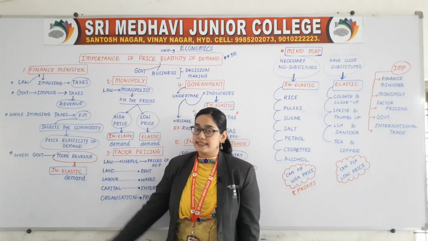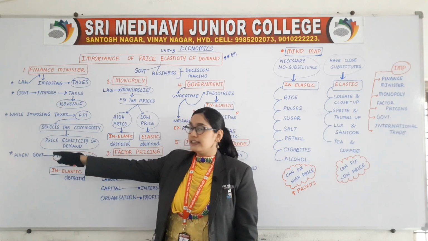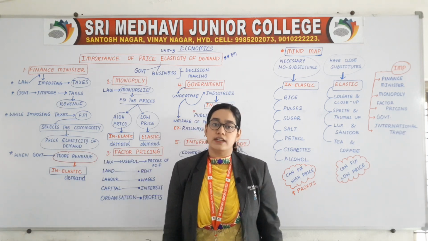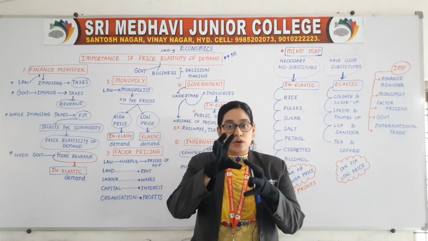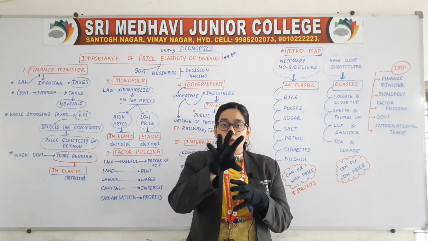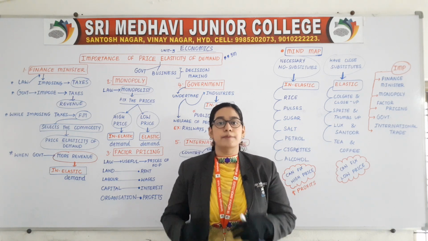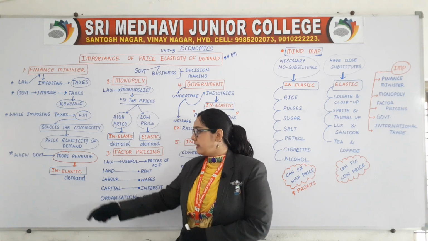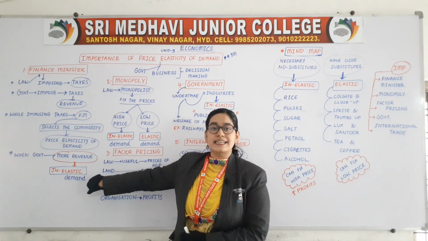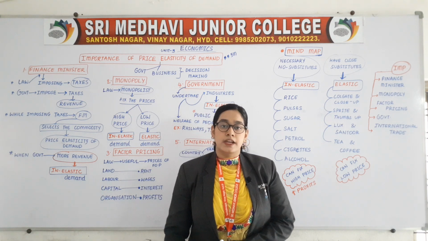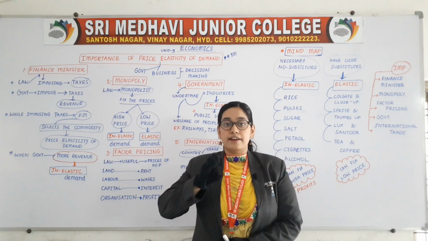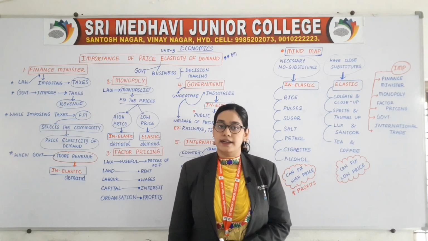Now the question arises: when the government wants more revenue, more income from the public, it will use inelastic demand commodities. Why?